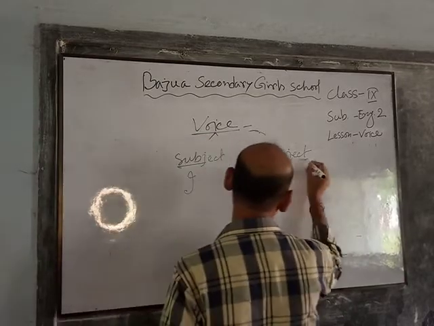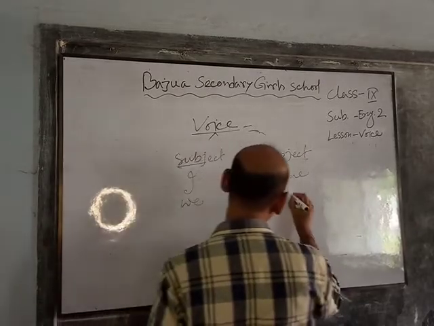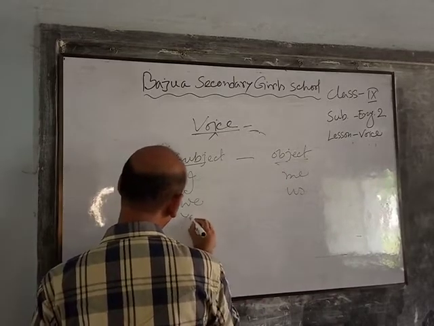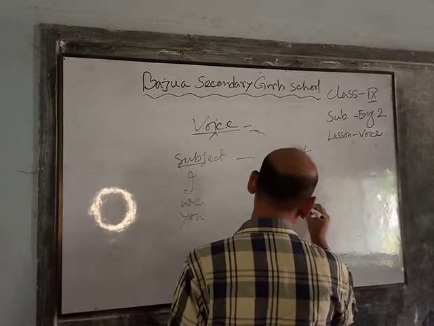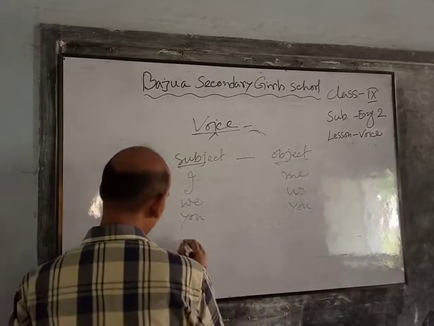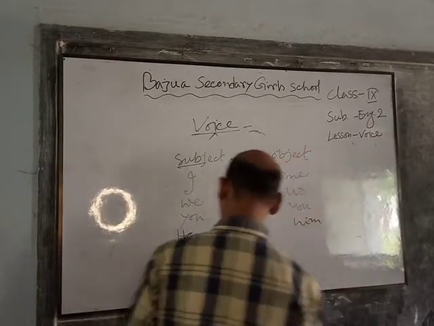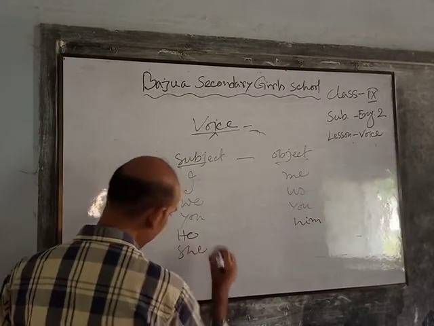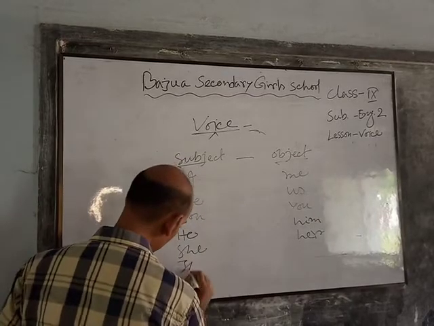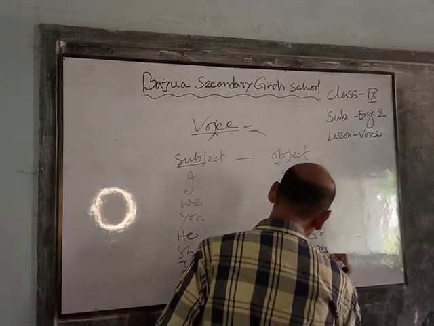I, me, we, us, you, he, him, she, her, and they, them.